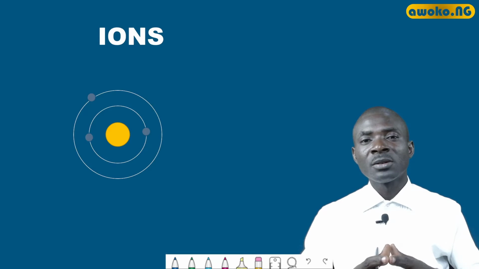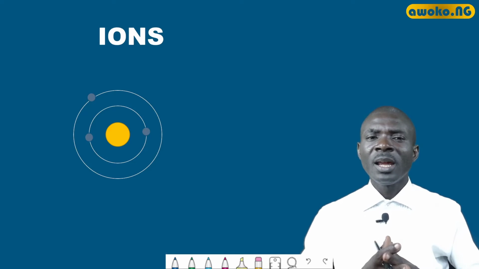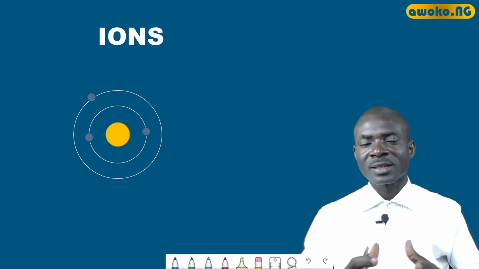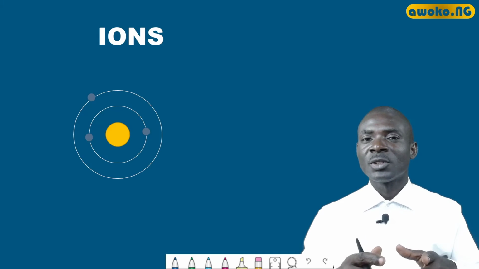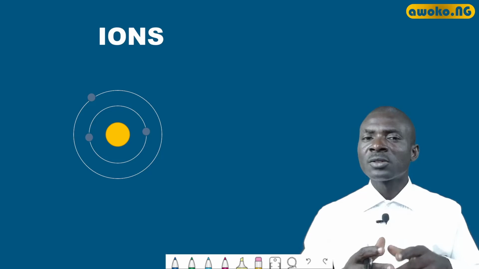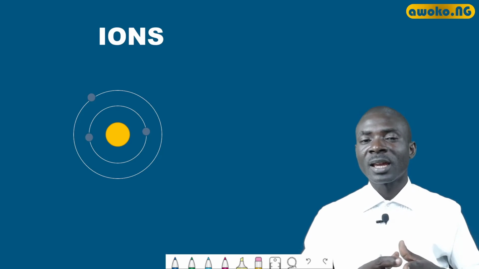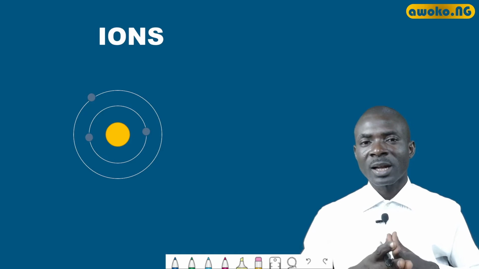That is, when metals ionize in solution, they lose electrons to non-metals and they form positive ions. The common name for positive ions is cations, meaning the ions that are found at the cathode in electrolysis. When we talk about electrolysis, we'll get to know more about cations and anions.